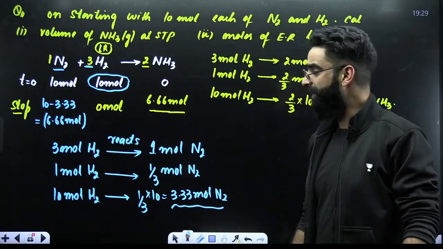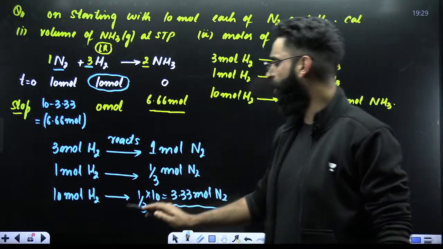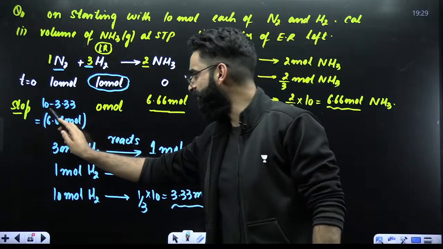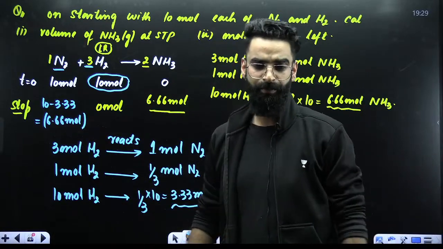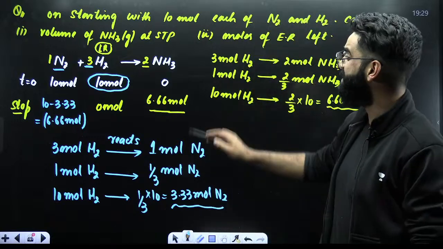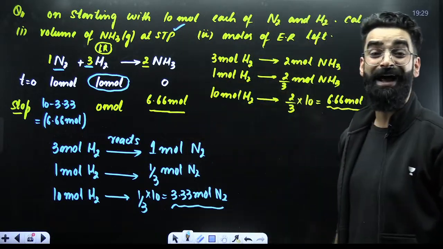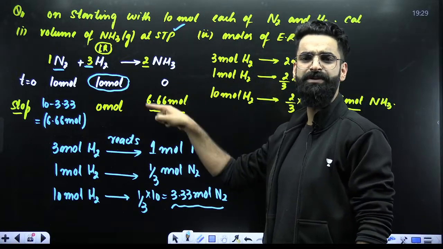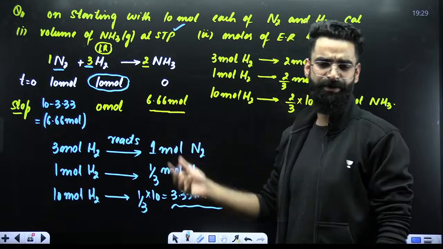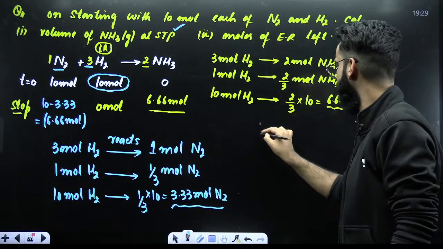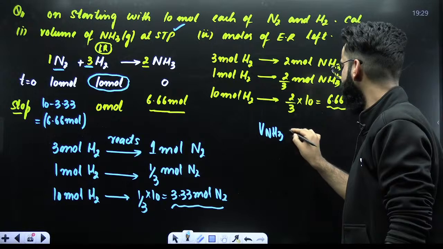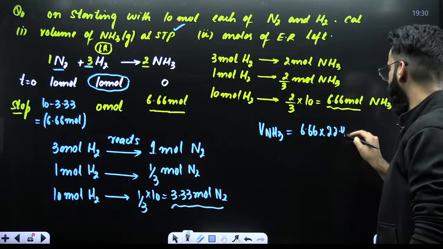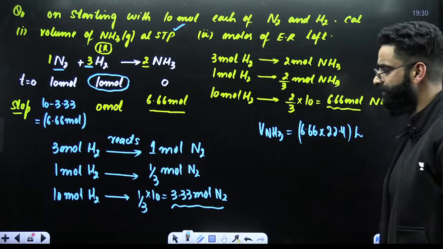Perfect. So I got to know the moles of NH3 formed. I got to know the moles of N2 that have reacted. I got to know the moles of N2 which are left in the container. But look at the question carefully. I was supposed to calculate the volume of NH3 formed at STP. Since I got to know the moles of NH3 formed, now how do you convert moles into volume at STP? Moles multiplied by 22.4, right? So I'll say the volume of NH3 which has got formed at STP will be equal to moles of NH3 formed multiplied by 22.4. The value comes out to be in liters, right?